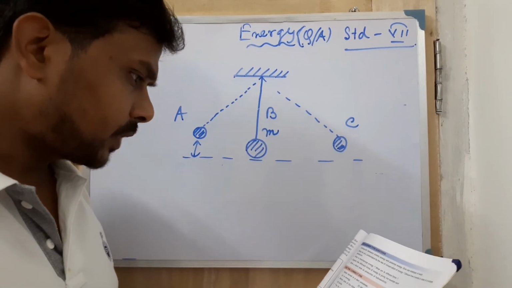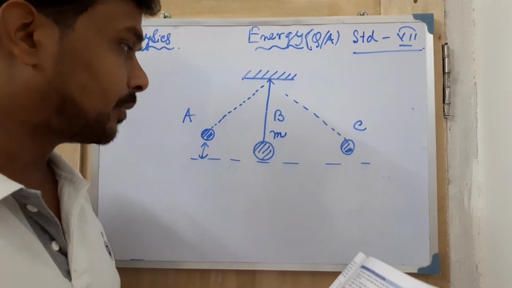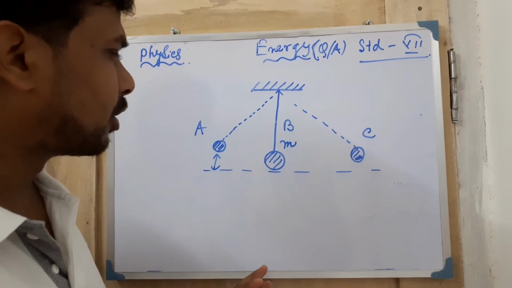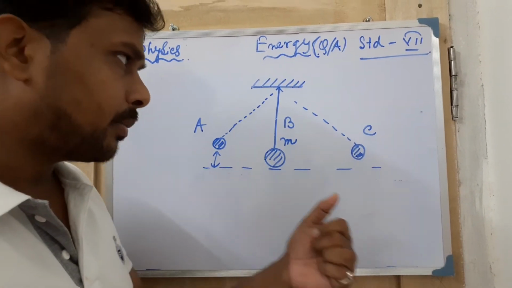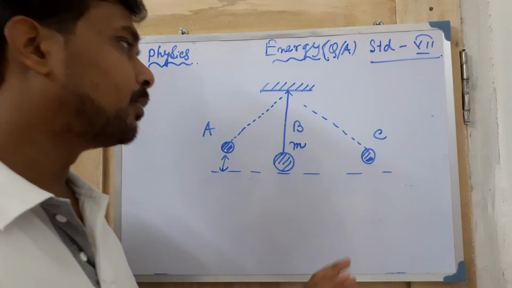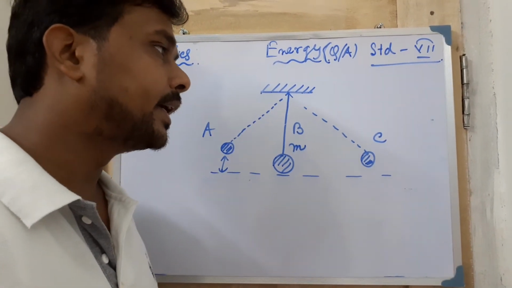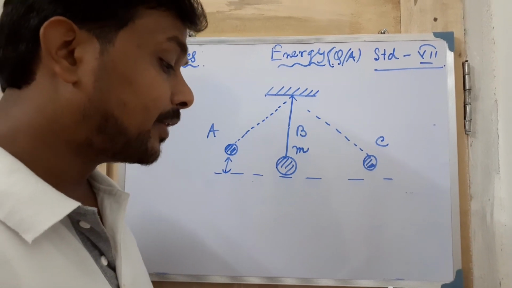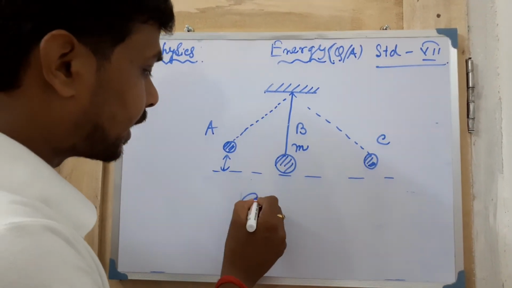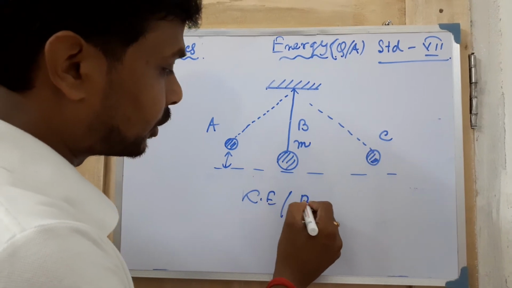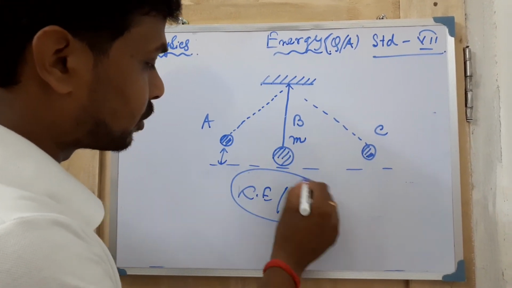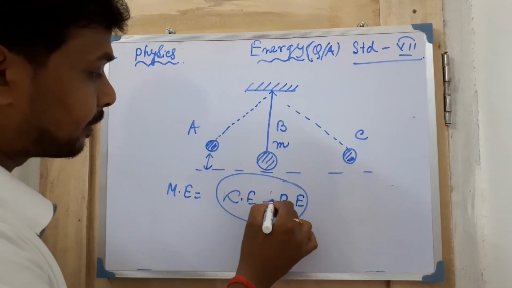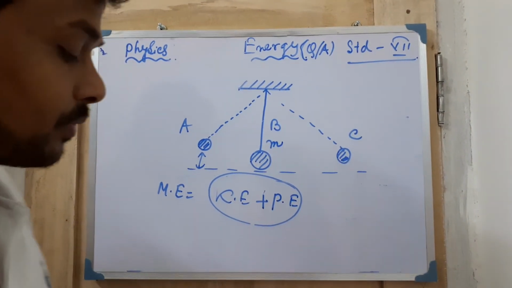Next one, what is mechanical energy, and what are its different forms? The energy possessed by a moving object is the mechanical energy, or in simple words, the sum of kinetic and potential energy is called mechanical energy. What are its different forms? Two forms are there: one is kinetic energy and the second is potential energy. These are the two forms of mechanical energy. Mechanical energy equals kinetic plus potential, that is the simple formula.